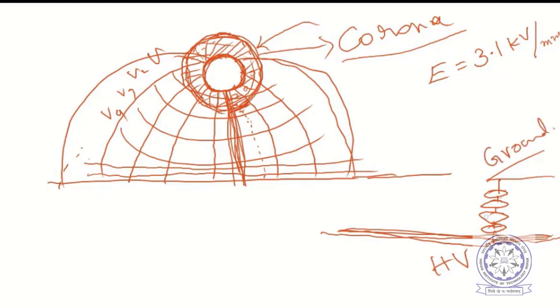Sometimes a flashover can occur over the insulator strings whenever the weather is not good, or moist weather is there. Sometimes there may be a flashover like this, and even over the strings there may be some flashover. That is not so common, but it does happen sometimes on transmission lines.